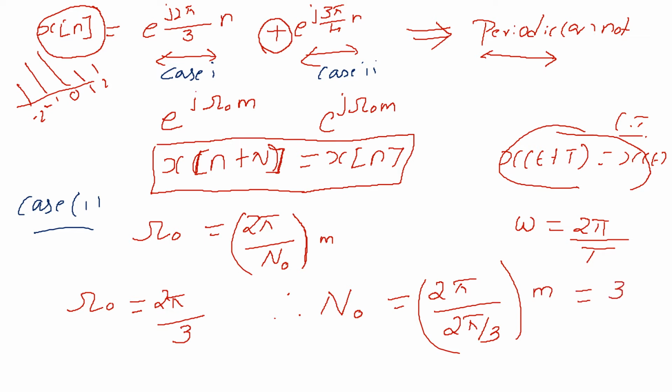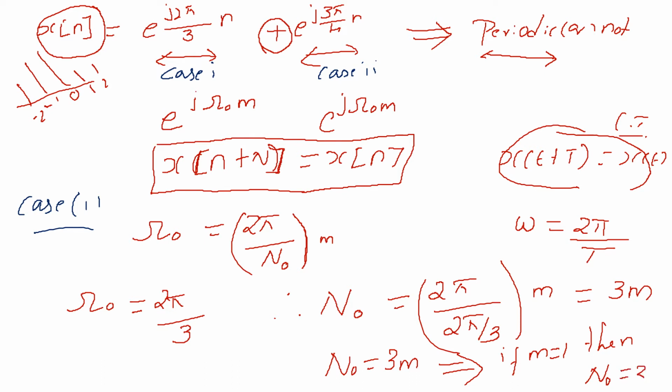This is nothing but 3m. So n naught is equal to 3m, which implies if m equal to 1, then n naught equal to 3.